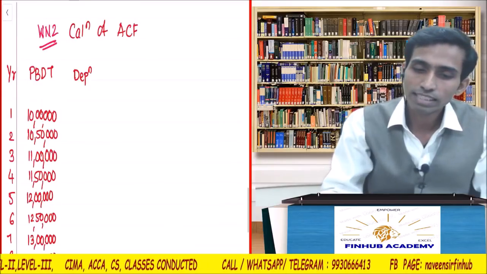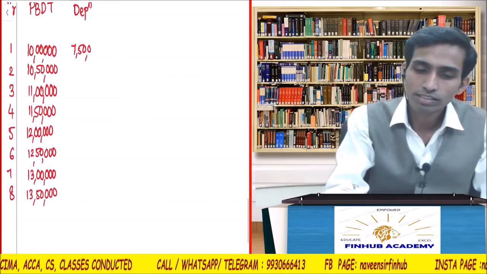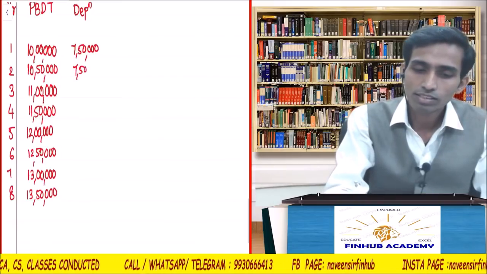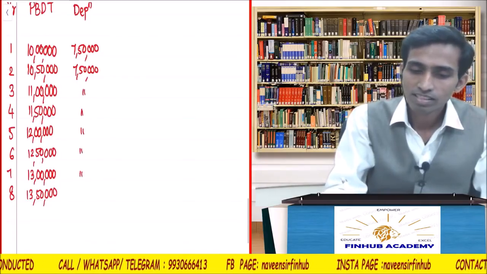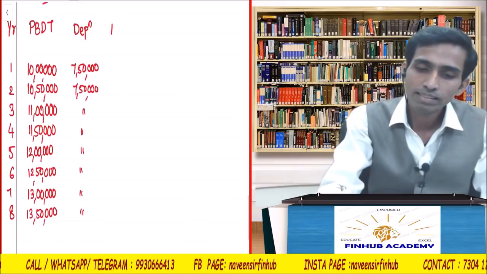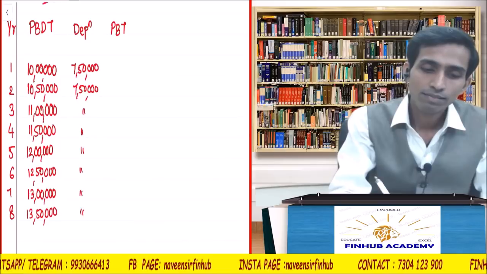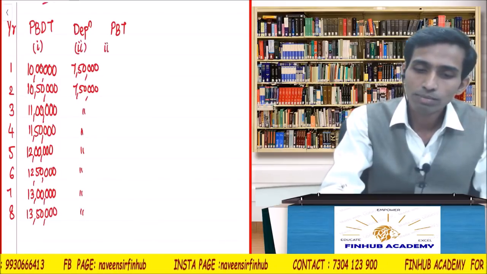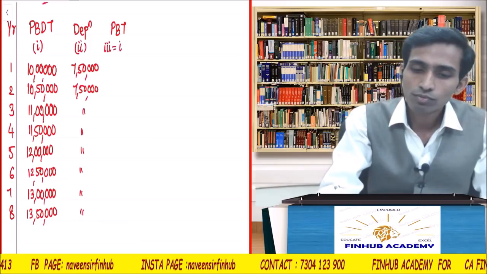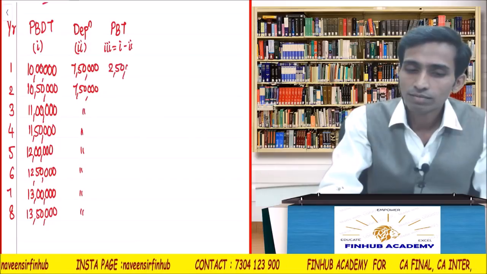Then depreciation column. Depreciation, how much did we calculate? 7 lakh 50,000. So I will write here 7 lakh 50,000, same every year. Okay, you can write it. Correct. So what will be my PBT? 10 lakhs minus 7 lakh 50. If this is my first column, this is my second column, the third column will be first minus second. Okay, tell me: 2 lakh 50,000.